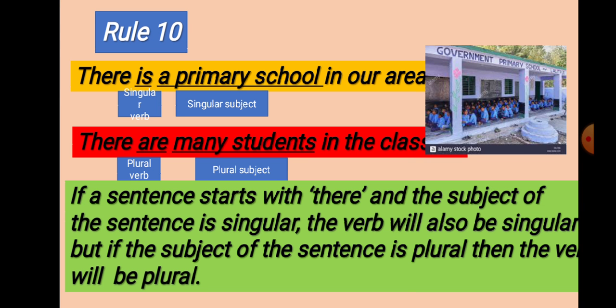Now rule 10. There is a primary school in our area. There are many students in the class. If a sentence starts with "there" and the subject of the sentence is singular, the verb will also be singular. But if the subject of the sentence is plural, then the verb will be plural. You see the examples. Primary school, this is a singular subject, that's why the singular verb "is" is used here. And you see the second example, many students are plural subjects, that's why "are" is used here.